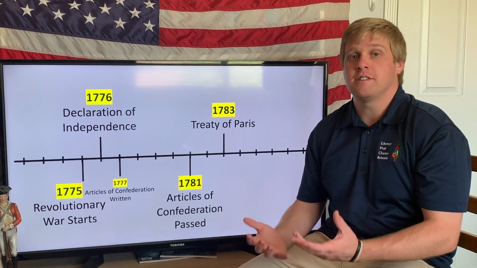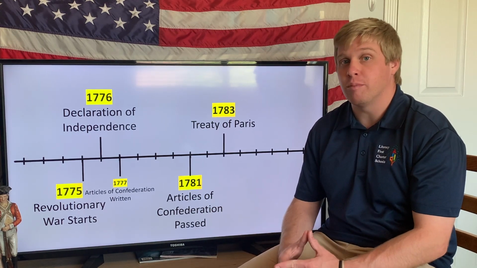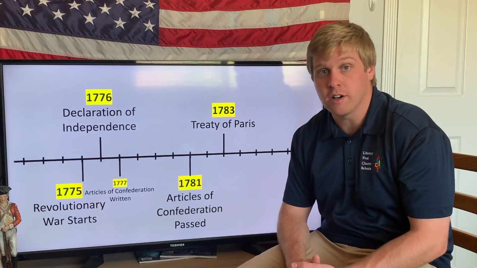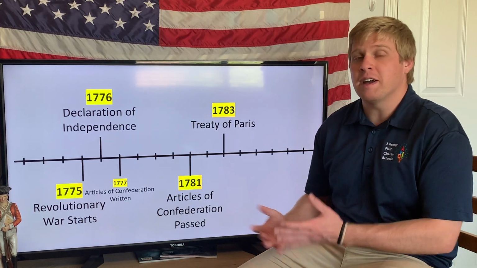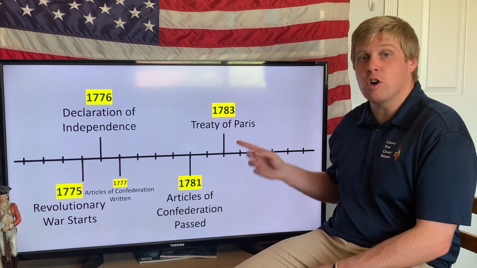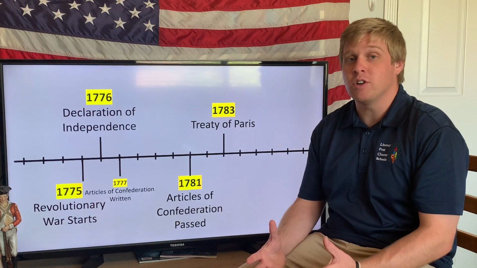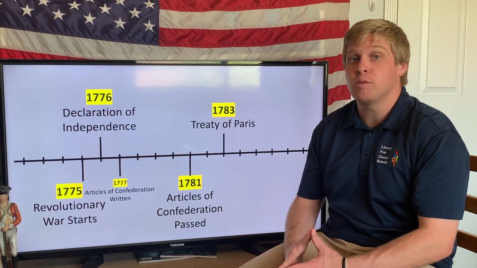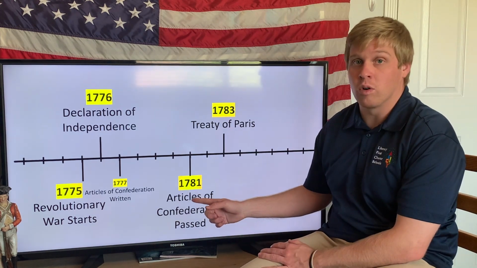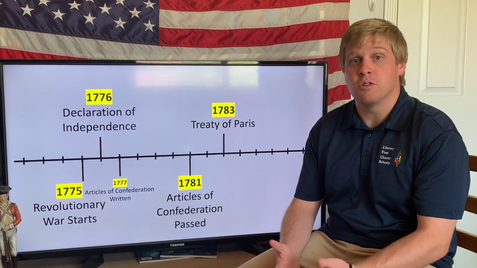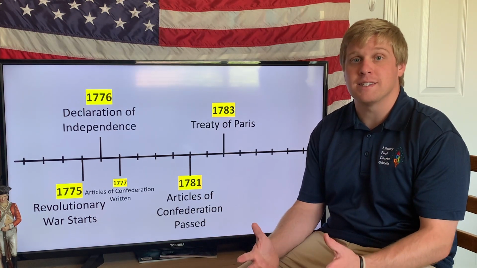As we know, the colonists officially declared their independence from Great Britain in 1776, which was a year after the Revolutionary War started. And just recently we learned that although fighting still happened, the war was officially over when Great Britain signed the Treaty of Paris in 1783. But what you might notice is that the government we're going to be talking about today was actually created during the war and not after it. And that's actually really important to keep in mind as we go through today's video. So let's open up the text and see what it has to say.